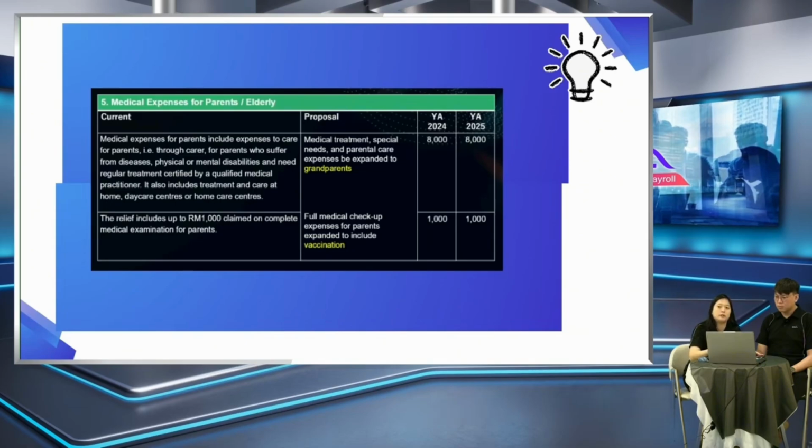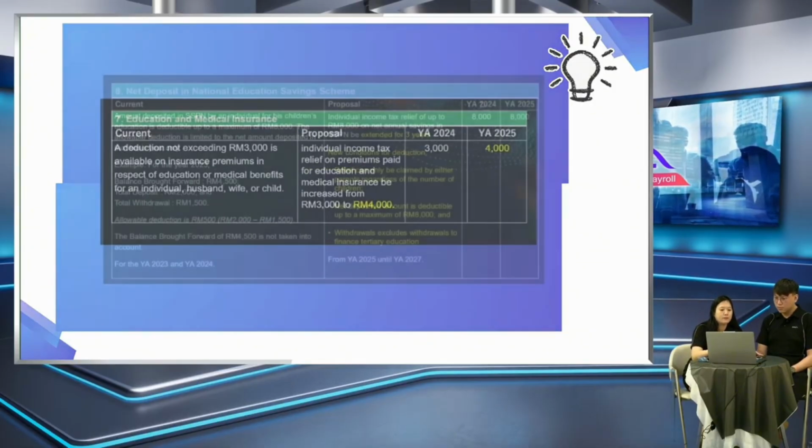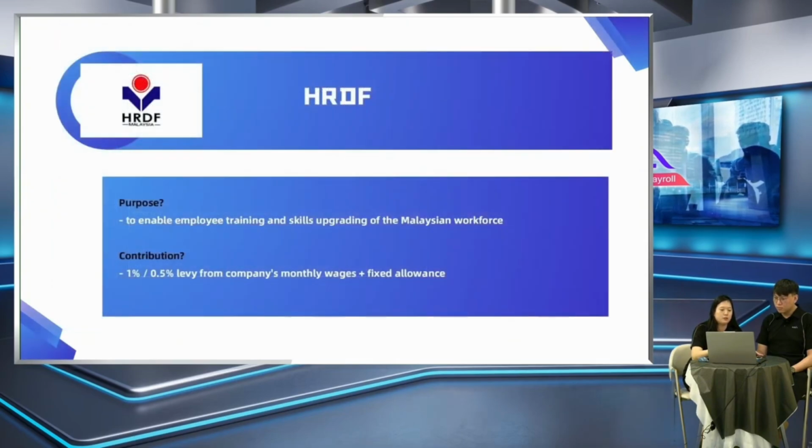If you're not sure what income tax relief is, it's all these categories allowed by LHDN. For all the expenses spent on these categories, you can use the receipts as tax relief, meaning you can make your taxable income lower, so the tax payable will be lower. Just a reminder, you have to keep the receipts for all these transactions for many years. In case LHDN comes to audit you and check on you, you have to provide the supporting documents as proof. So you can just go through all of this yourself.